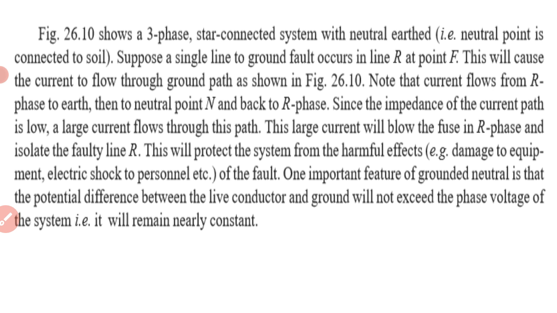Since the impedance of the current path is low, a large current will flow. As I mentioned, an earth fault means a large current flows; it is nothing but the line touching the ground. In between, you introduce your fuse. This large current will blow the fuse in R phase and isolate the faulty line R. This will protect the system from harmful effects, for example damage to the equipment and electric shock, so these will be prevented.